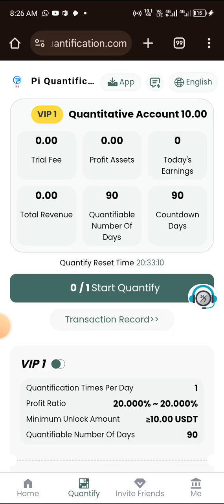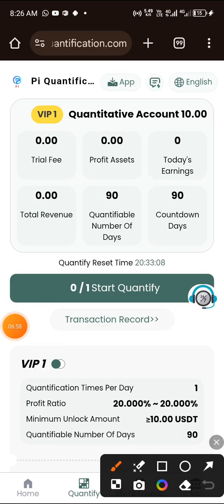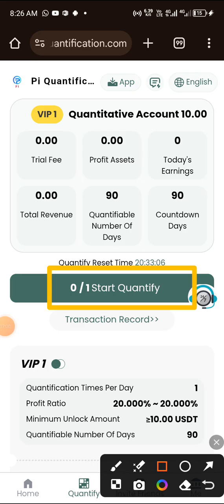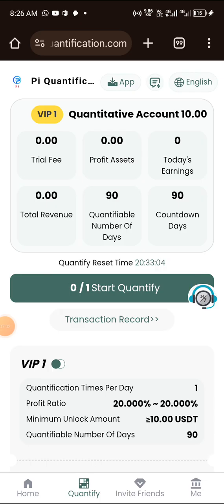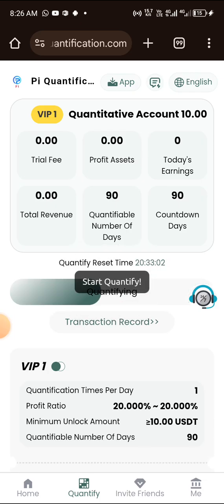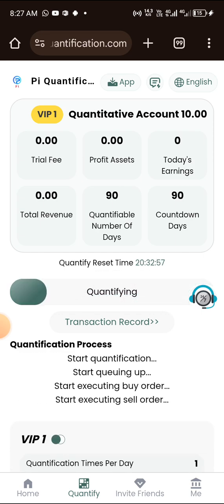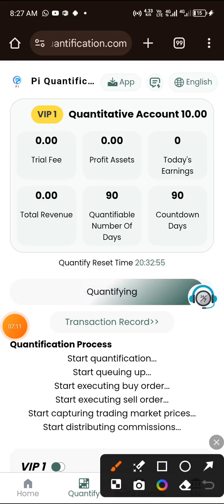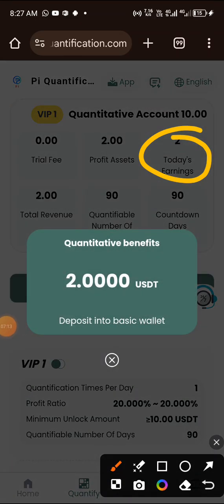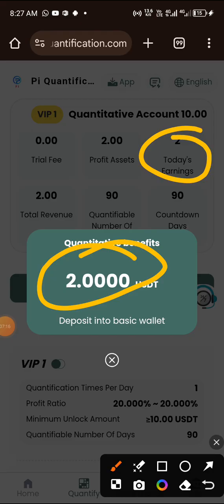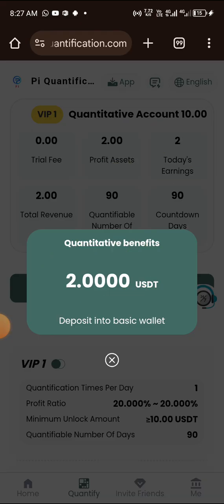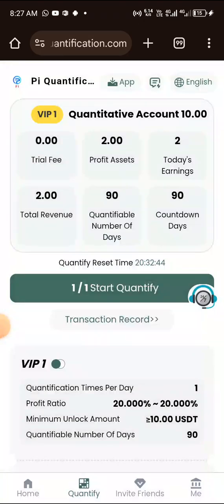After you're already in your VIP, the next thing to do is to just click on start quantification. Just click on it like this, and it will start quantifying. As you can see, it's starting to quantify, and you will see my earning here right now. You can see I have earned $2. It has appeared here and here also. So that is just how to earn from this platform.